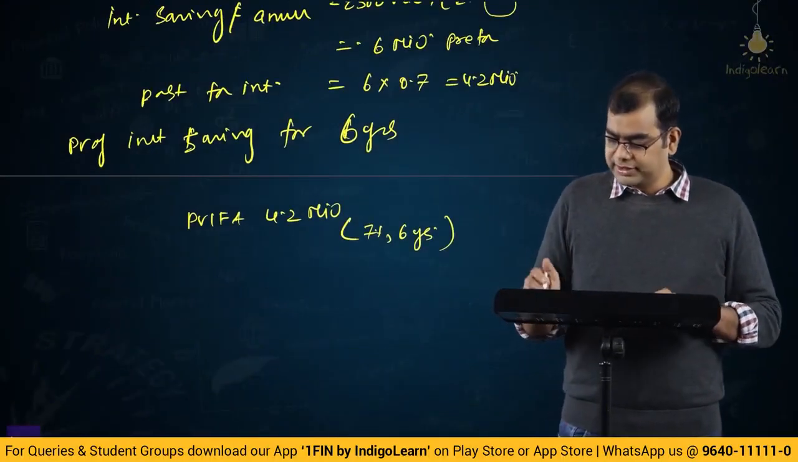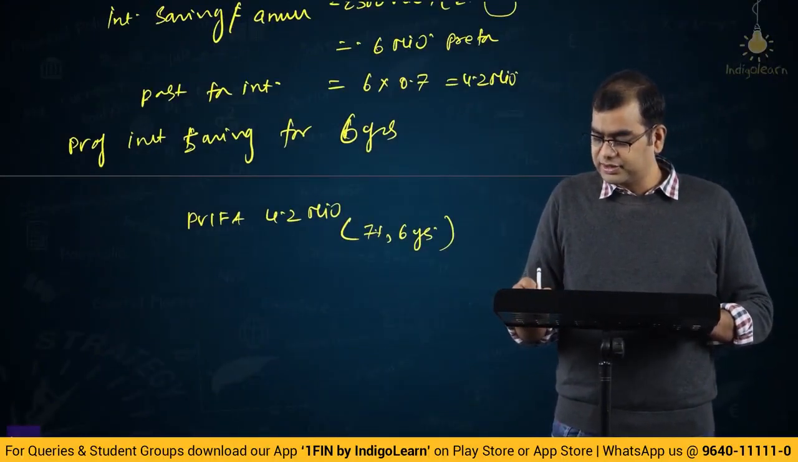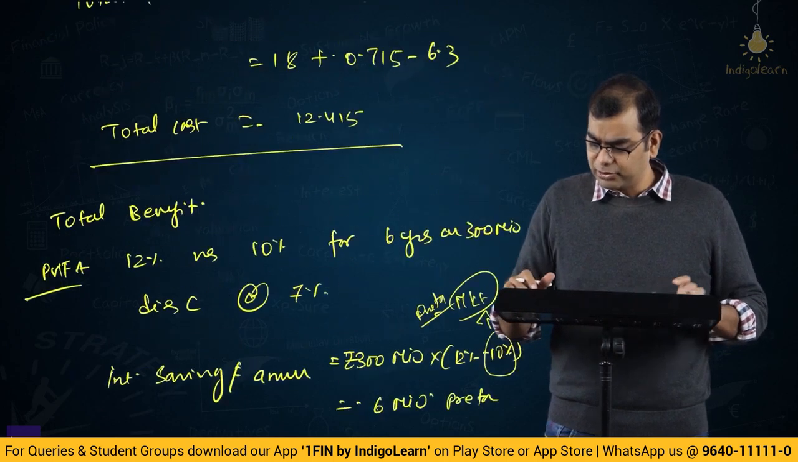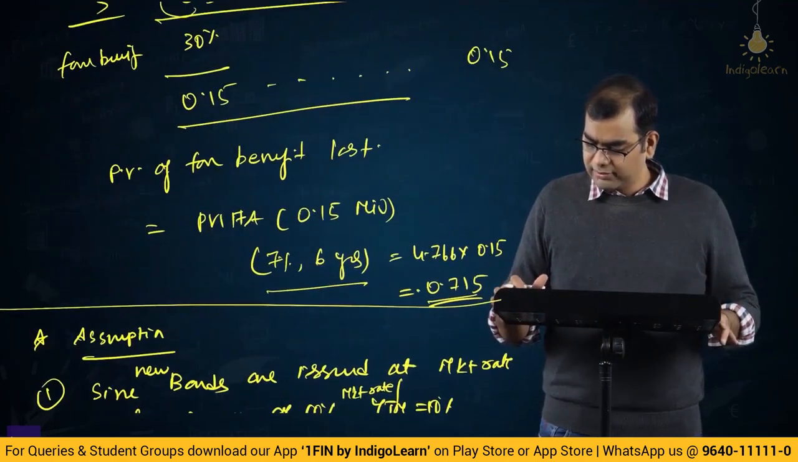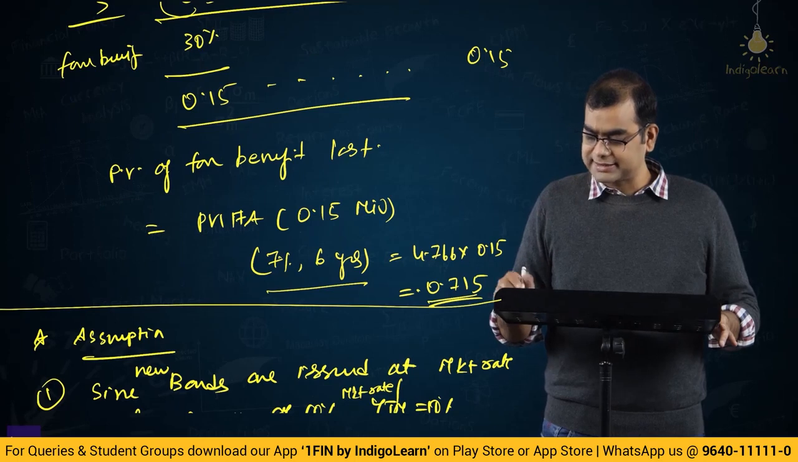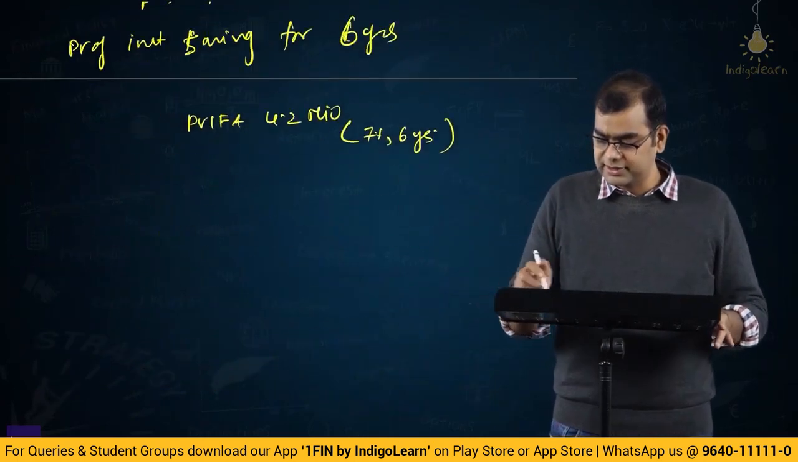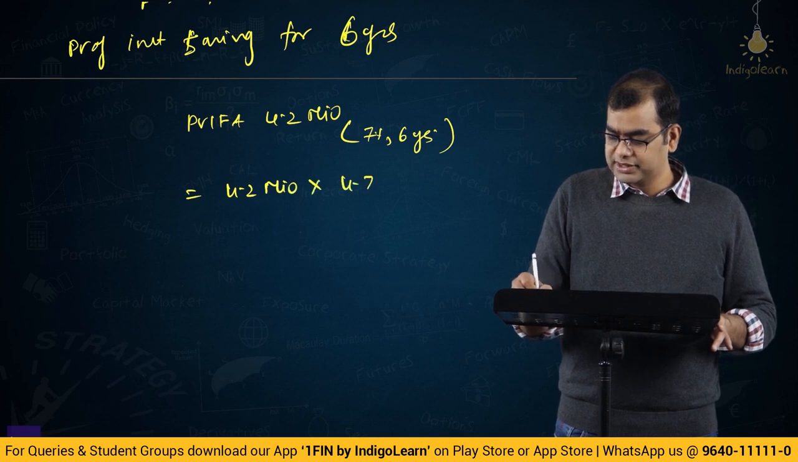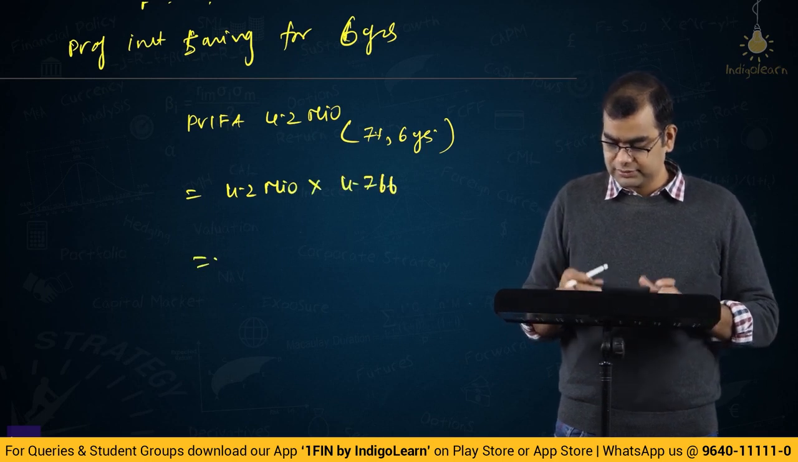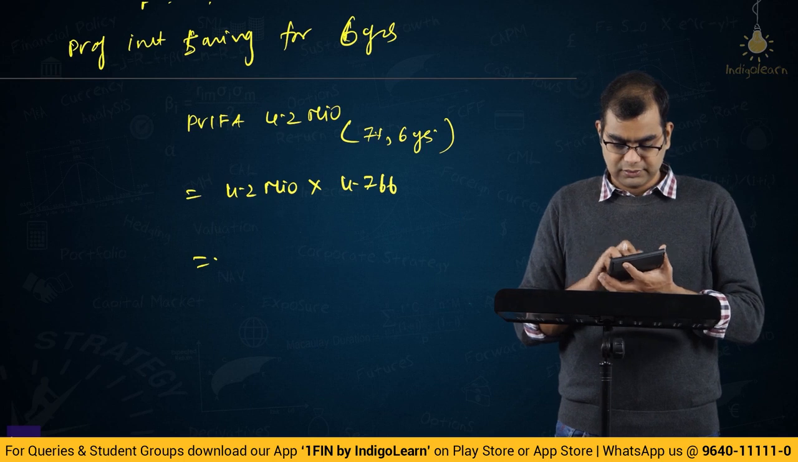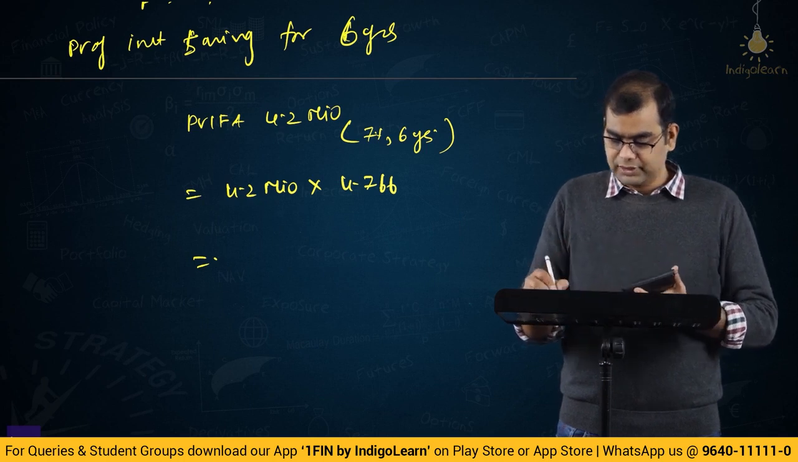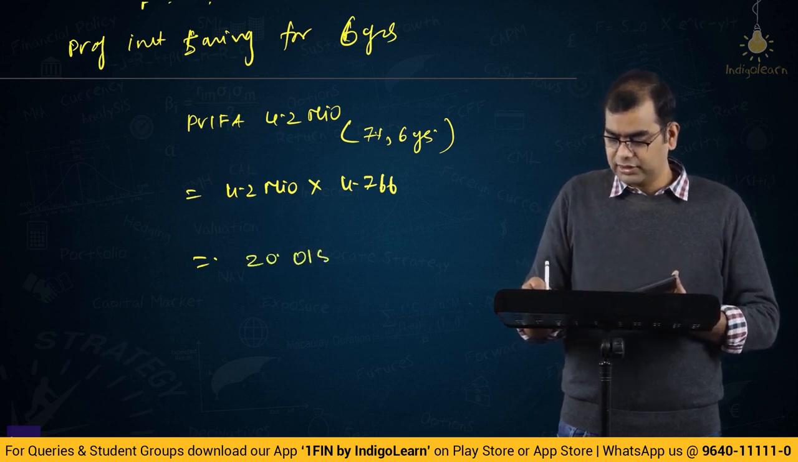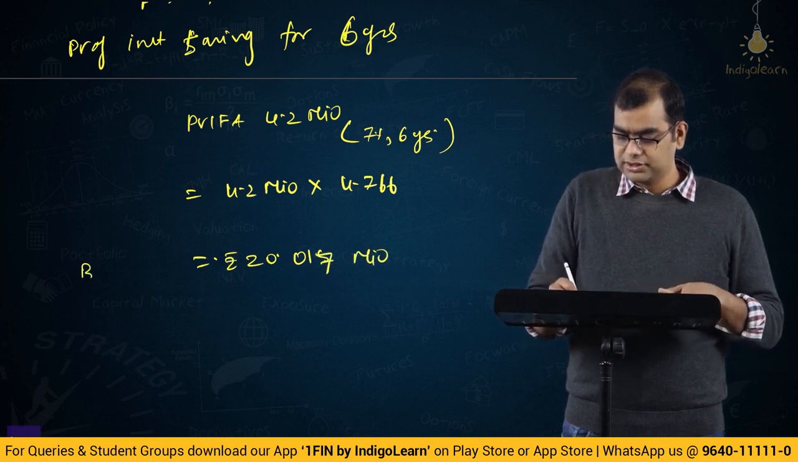So what is the present value interest factor of annuity of 7% for 6 years? I think we computed it somewhere, no? Let me go above. Yeah, it is 4.766. So, that is 4.2 million into 4.766, that is 20.017 million. This is benefit.